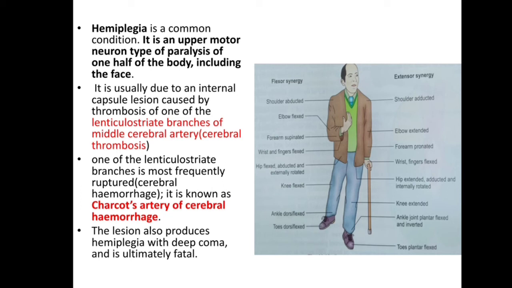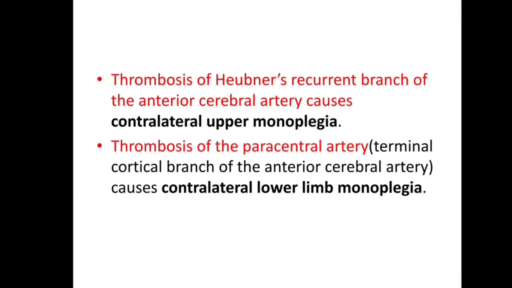One of the lenticulostriate branches is most frequently ruptured. Cerebral hemorrhage. It is known as Charcot's artery of cerebral hemorrhage. The lesion also produces hemiplegia with deep coma and is ultimately fatal.